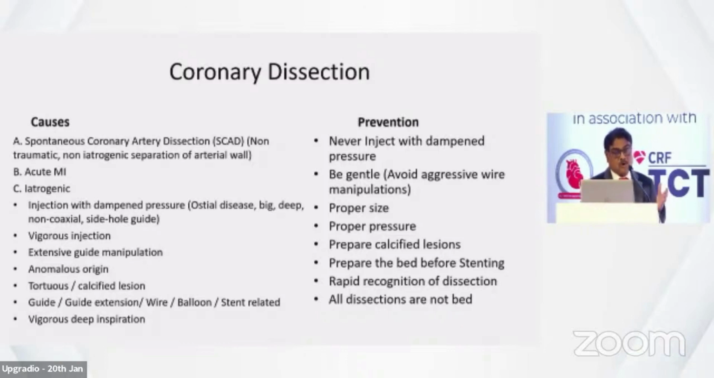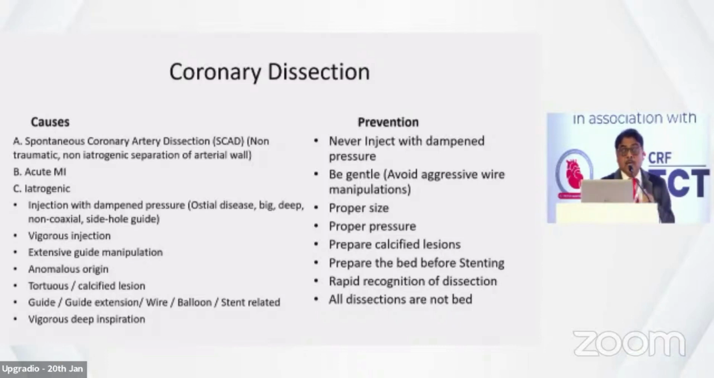Dissection can also be caused by guide extension. As I said in the morning, a guide extension should never be pushed directly over the wire. First the wire, then the balloon, and over the balloon slowly push the guide catheter extension. It may be balloon or stent related. Sometimes we are in a hurry to finish with direct stenting or partial ballooning, and then we stent. Then there are the very difficult under-expanded or malpositioned stents. Or the patient may take a deep, vigorous inspiration or cough, which can sometimes cause dissections.